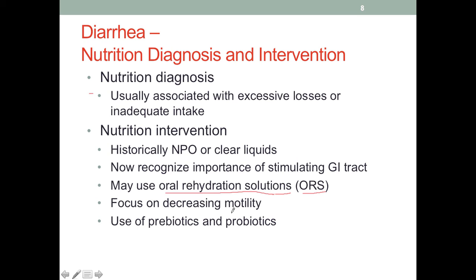And with all of this going on, the increase in frequency and water content, and also many patients that have diarrhea have a history of antibiotic use. Therefore, we may want to be using prebiotics and probiotics to restore the proper environment in the colon. Otherwise, diarrhea could become chronic and the patient could suffer from it for a long period of time.